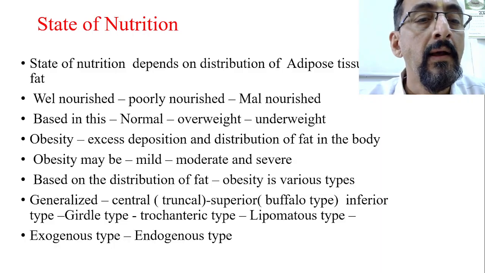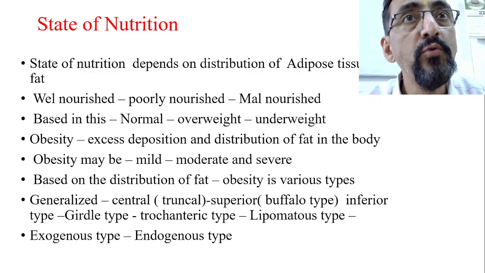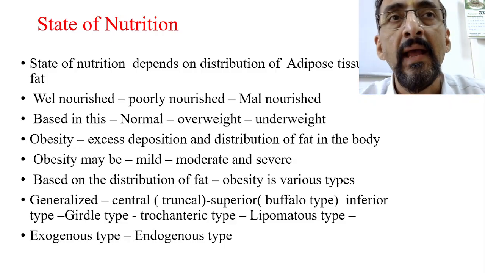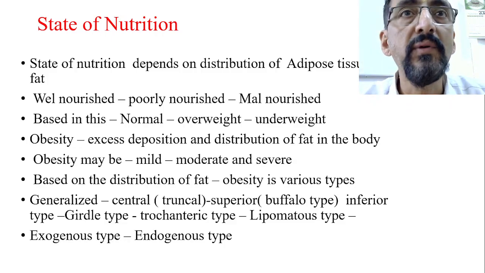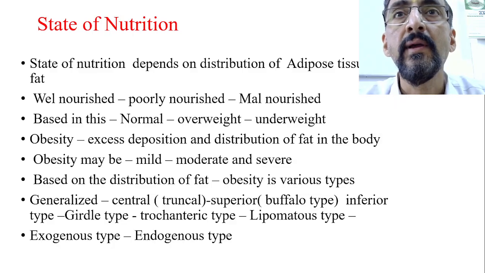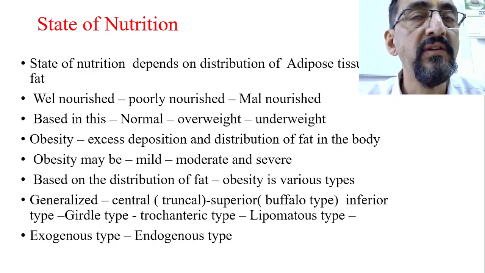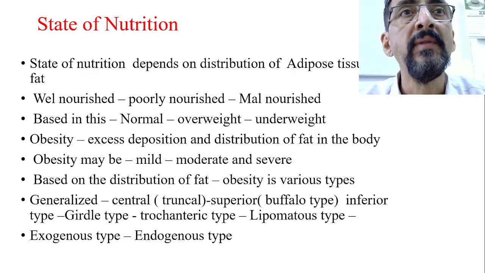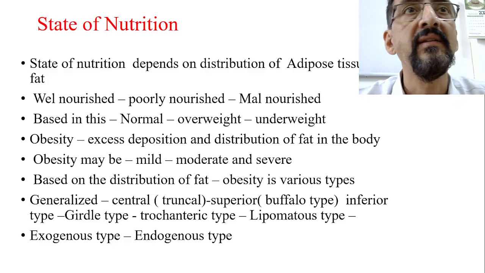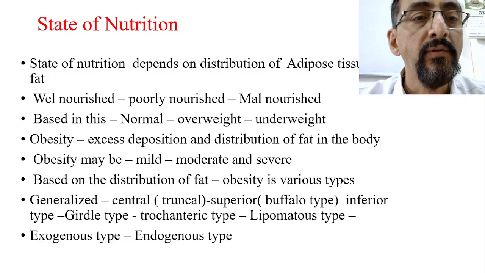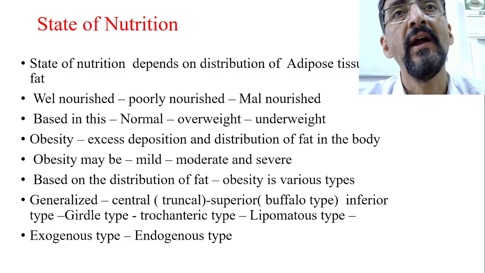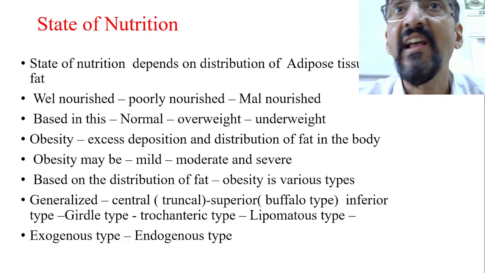But basically obesity is of two important types. One is exogenous type and another one is endogenous type. Exogenous type is purely related to your lifestyle as well as your diet. You are taking an excess amount of diet, or maybe more fatty substances, lipid substances, triglycerides, trans fat, and so on, with less exercise and more sedentary habits. So that's the exogenous type. Here, weight increases and height also increases more than the expected level.